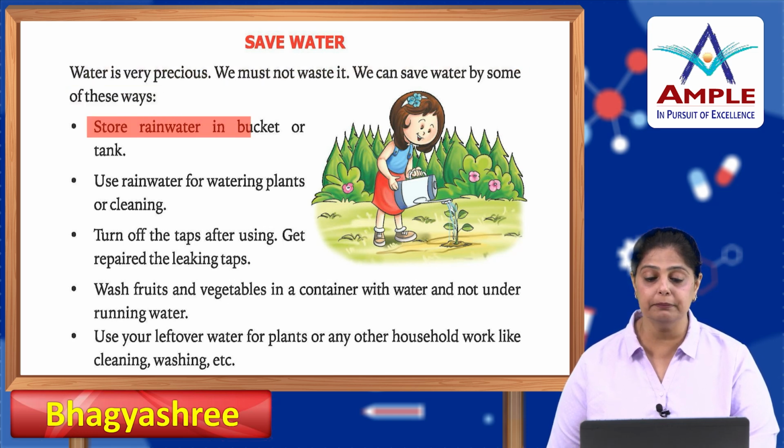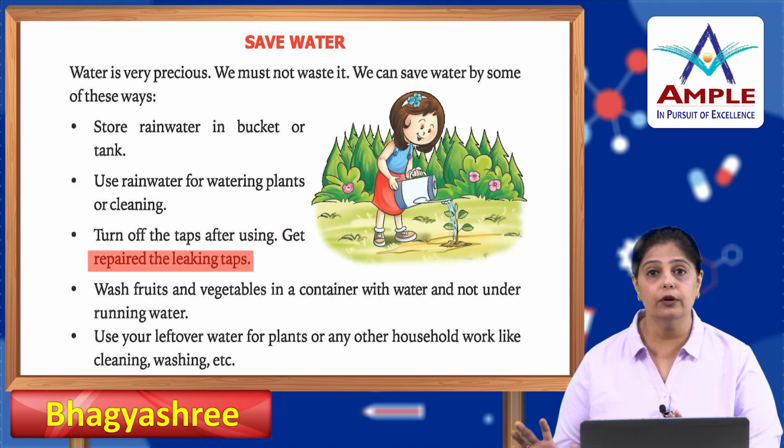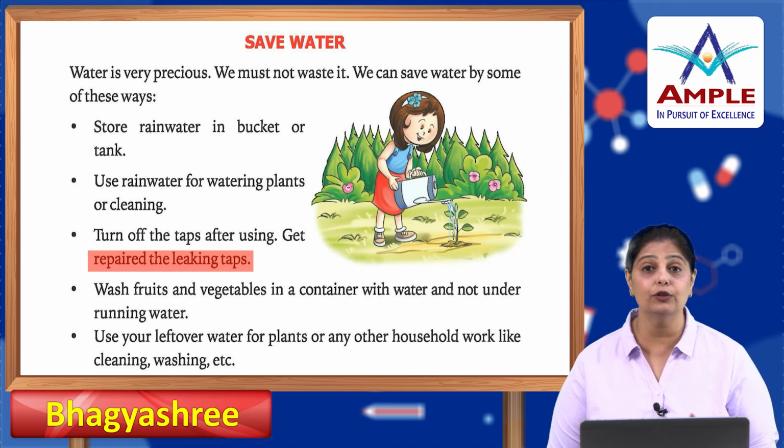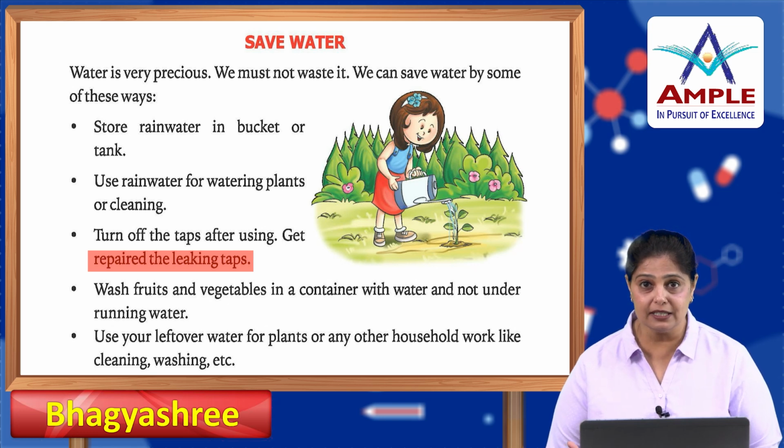Store rainwater in a bucket or tank. Use rainwater for watering plants or cleaning. Turn off the taps after using. Get the leaking taps repaired. So, when the rain falls, take your buckets out and fill water in them or in the tanks, and then you can use that water for cleaning the house, for watering the plants and all.